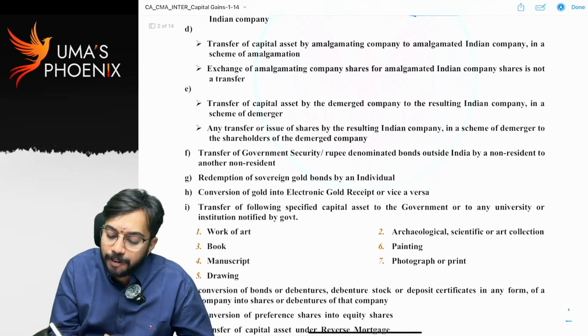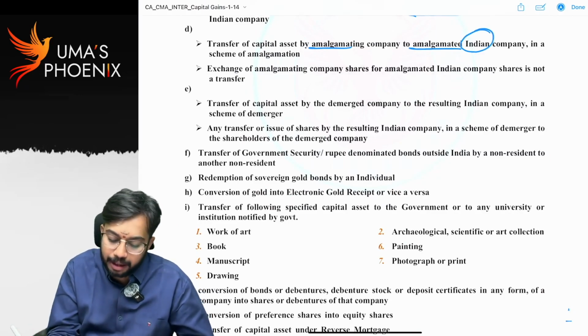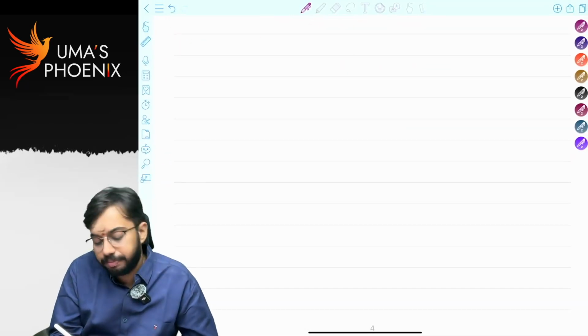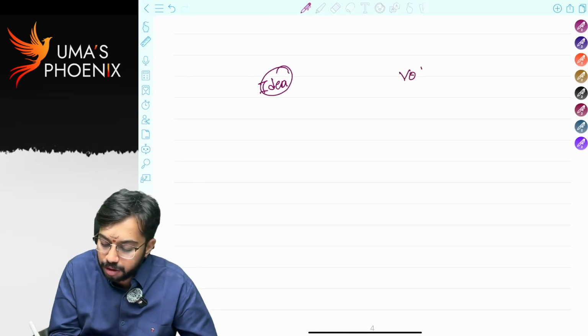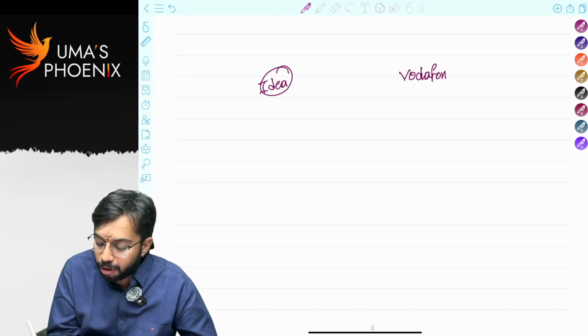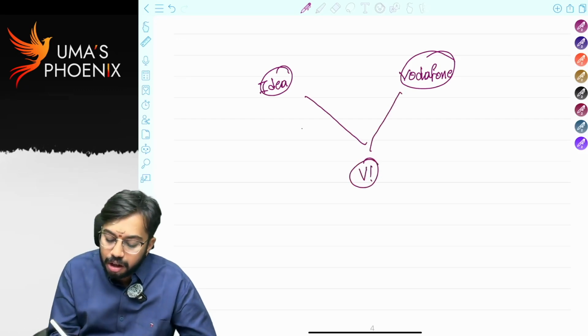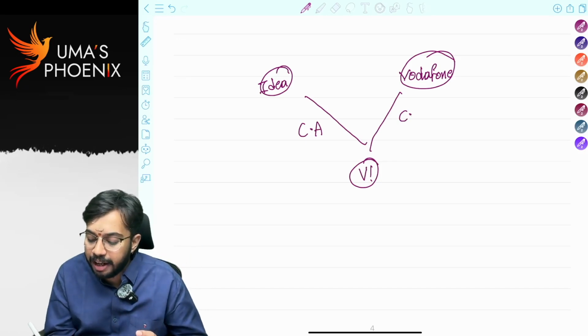Next, transfer of capital assets by amalgamating company to amalgamated Indian company. So let's say two companies got merged, Idea and Vodafone. Both of them together formed a new entity called VI. So there will be transfer of capital assets from Vodafone to VI and Idea to VI.